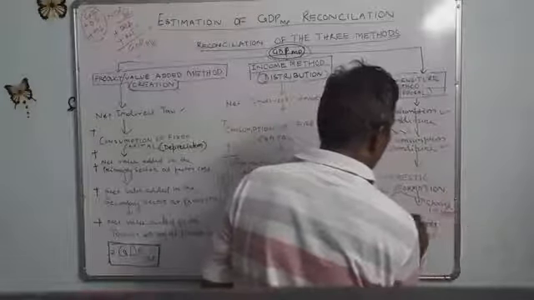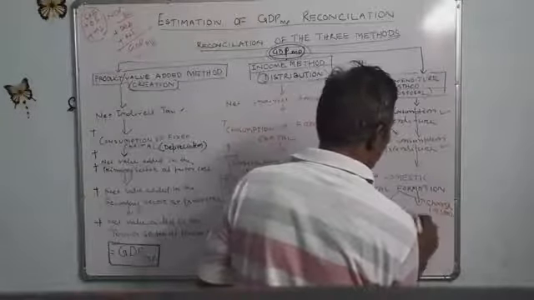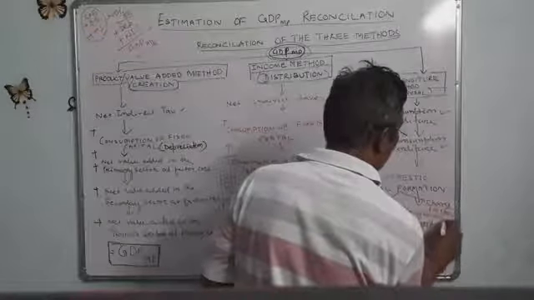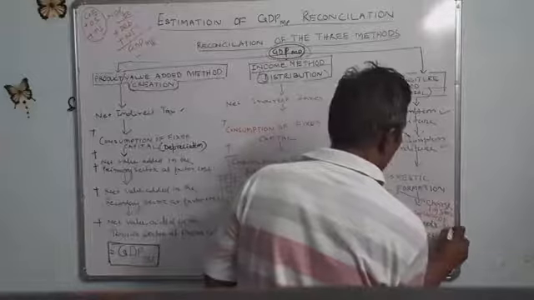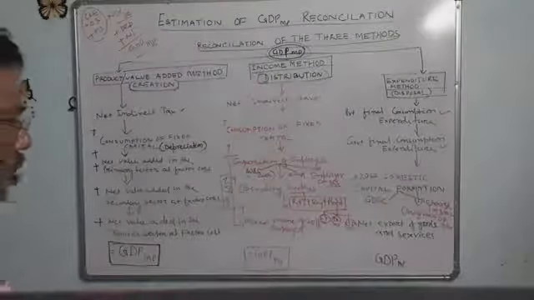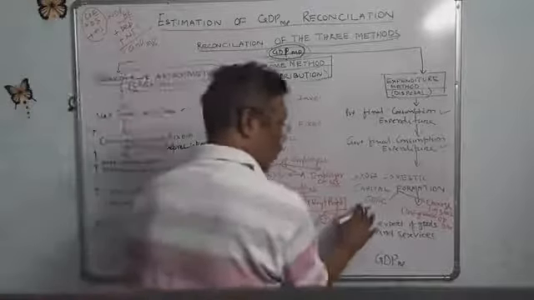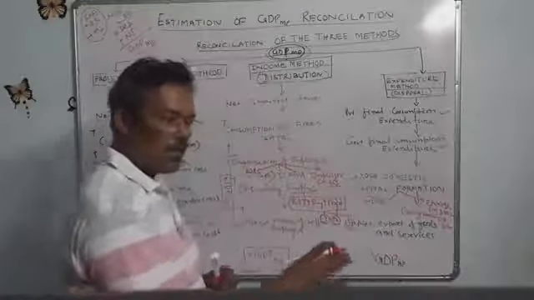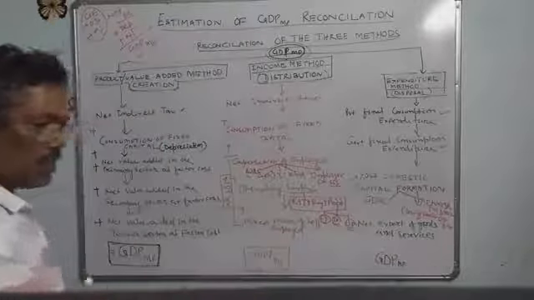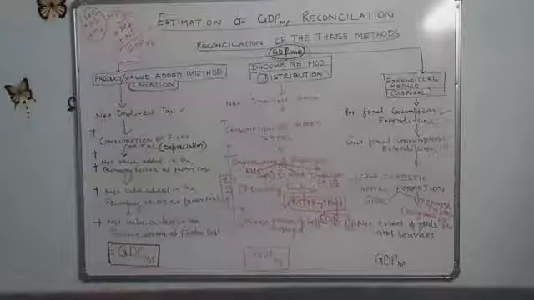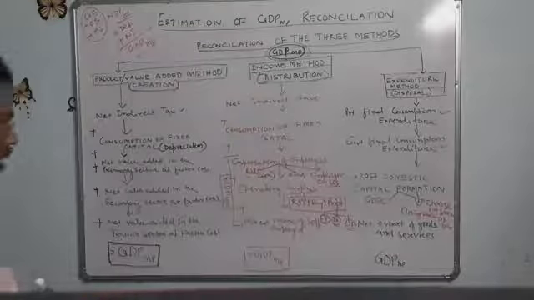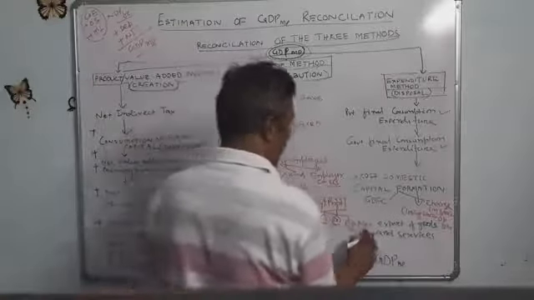Change in stock is closing stock minus opening stock. And gross domestic fixed capital formation is divided into three parts: business fixed investment, government fixed investment, and residential construction of house buildings, plus net exports.